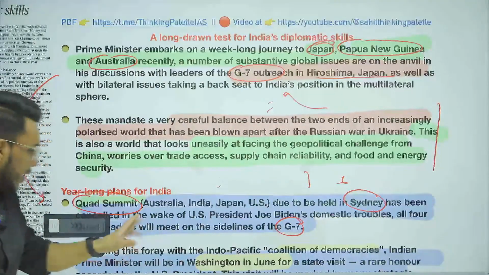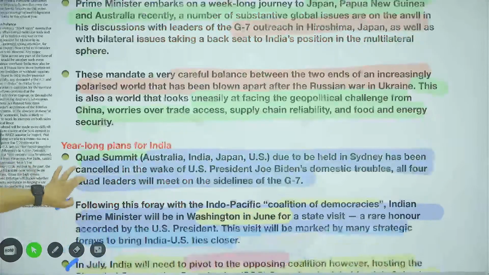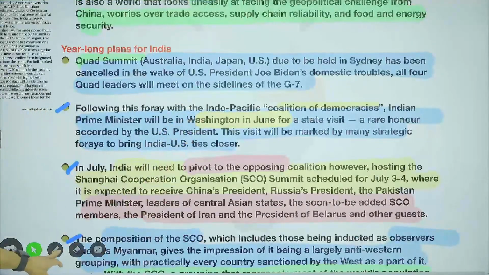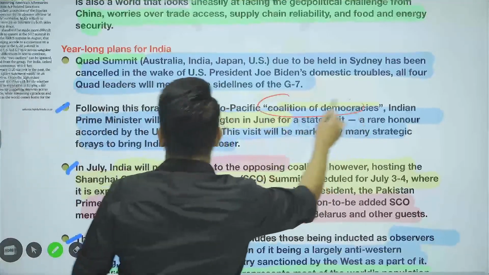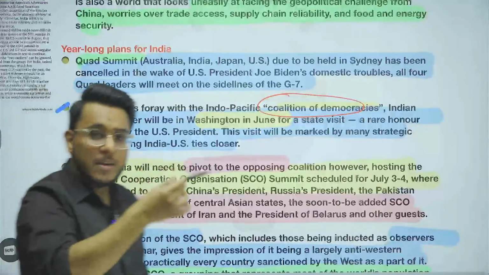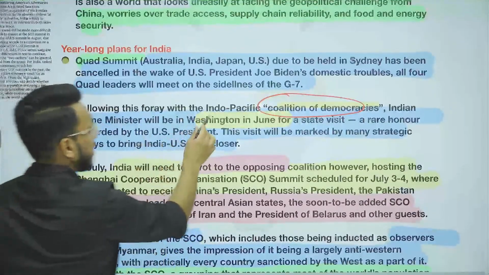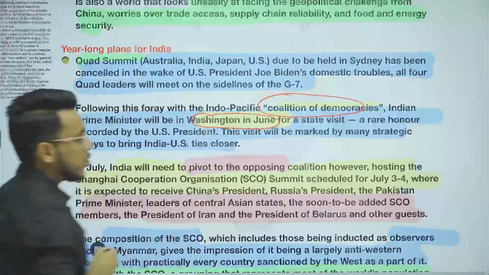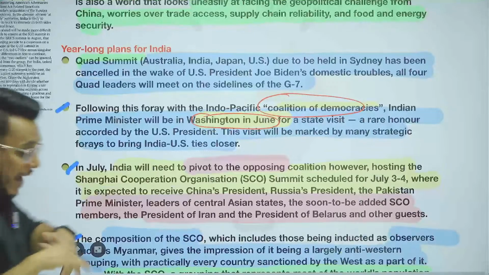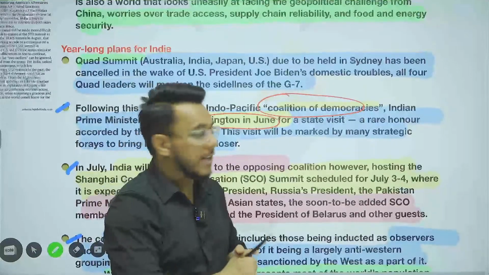Okay, and moreover, guys, further moving on in this direction, as this Quad meet will happen in Japan on the sidelines of G7, it is also called the coalition of democracies. This meet will happen. Then after that, the Prime Minister of India will be going on a state visit to the US in the month of June. This is the honor that has been given by the US President to India, and inviting the Indian Prime Minister on a state visit shows how much importance the USA gives to India.